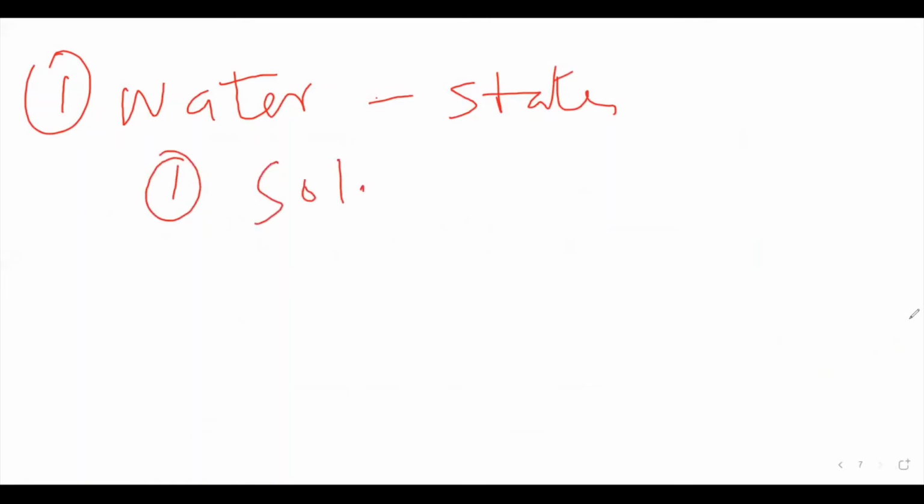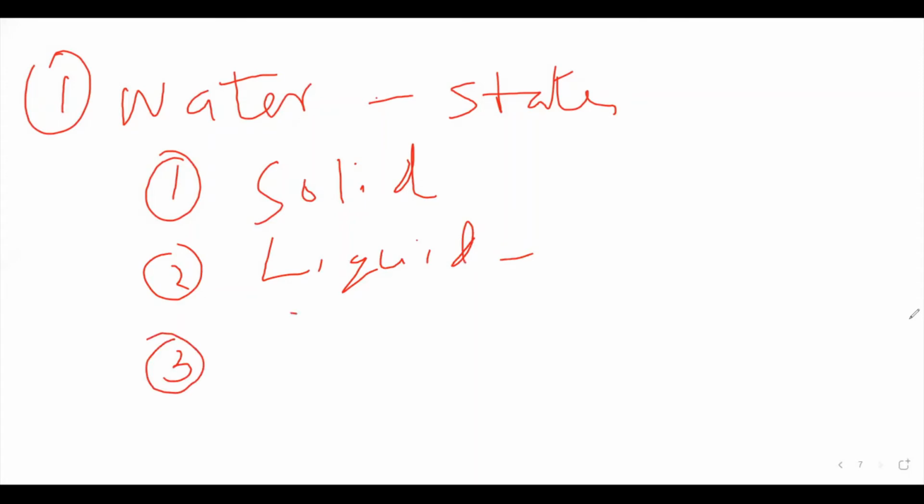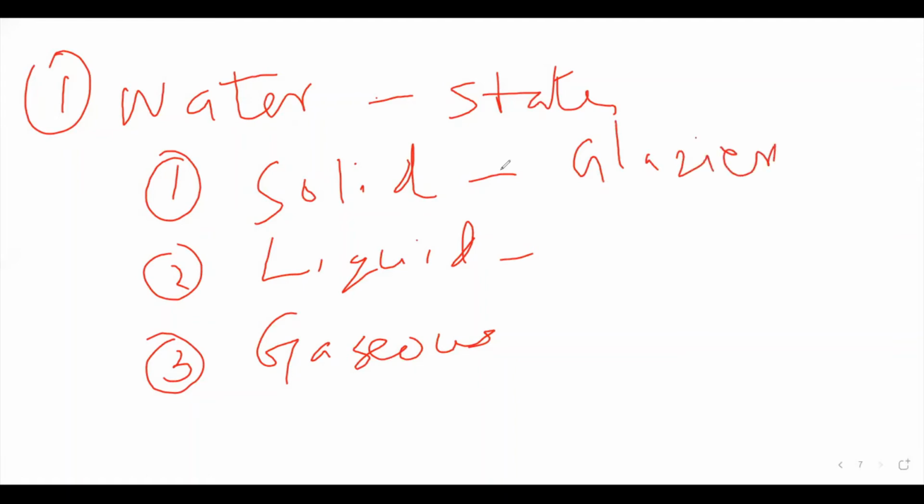Solid, liquid, gaseous. For the solid water: glaciers, ice, snow.